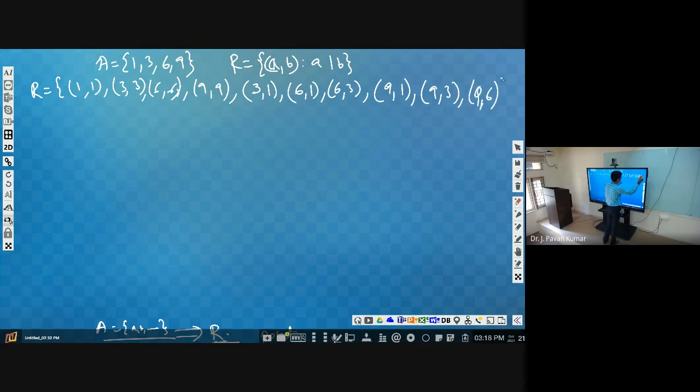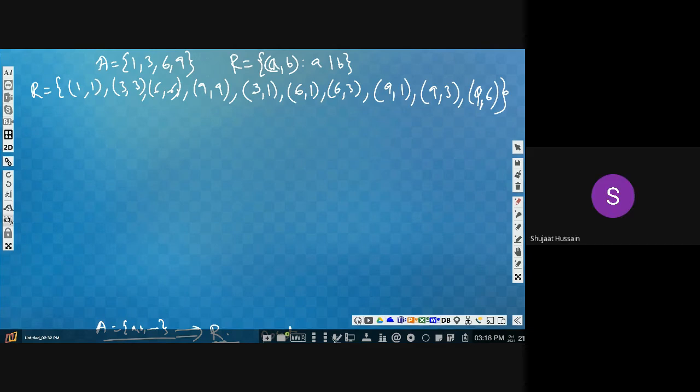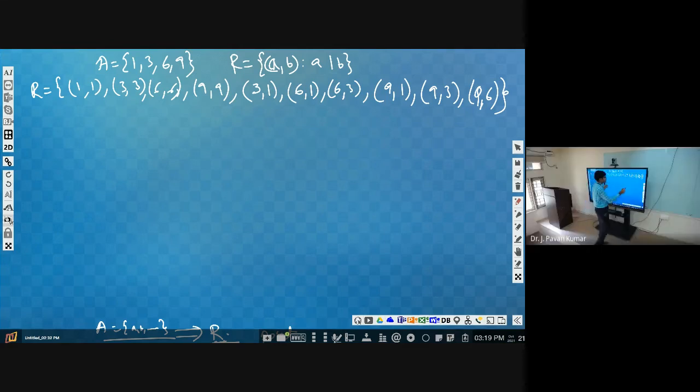(9,9), anyway it's already there. And (9,6) should not be there. Okay, now this is the relation.